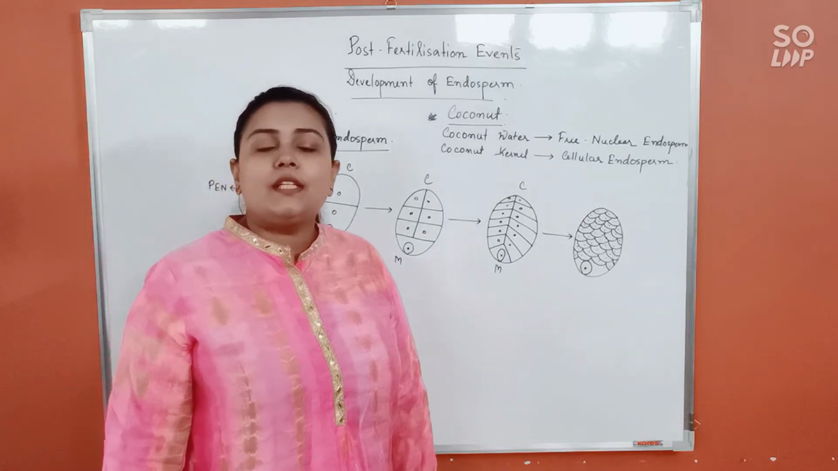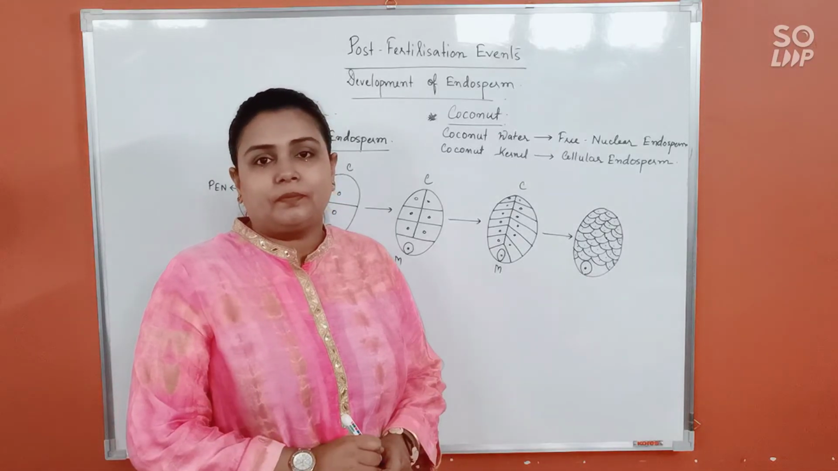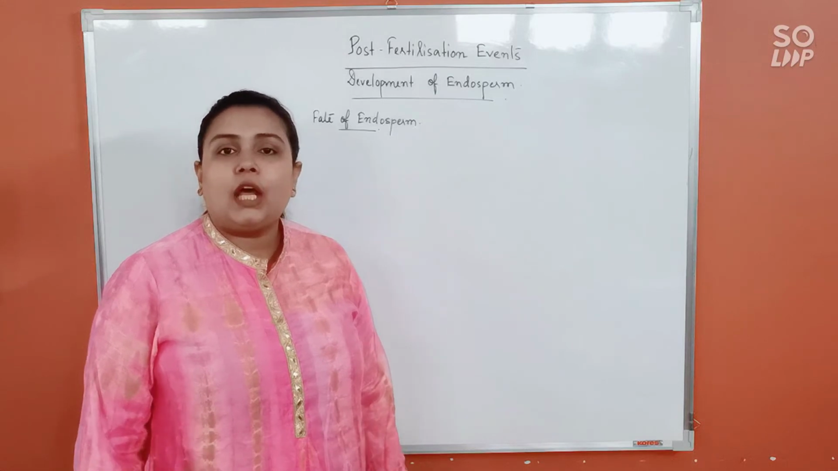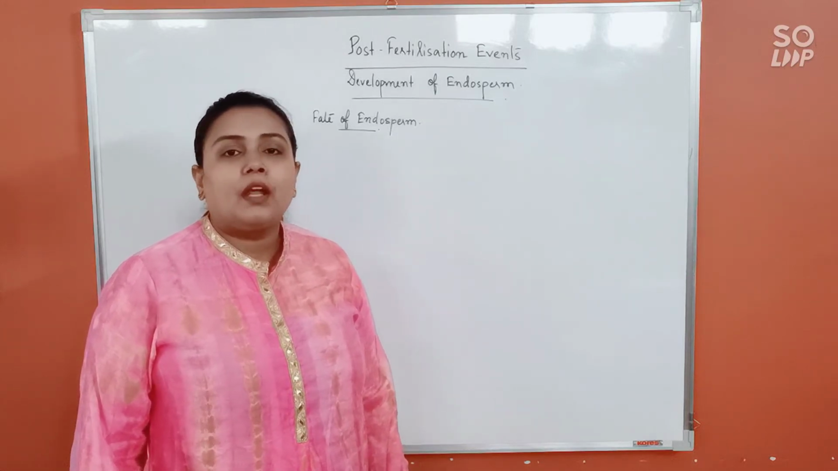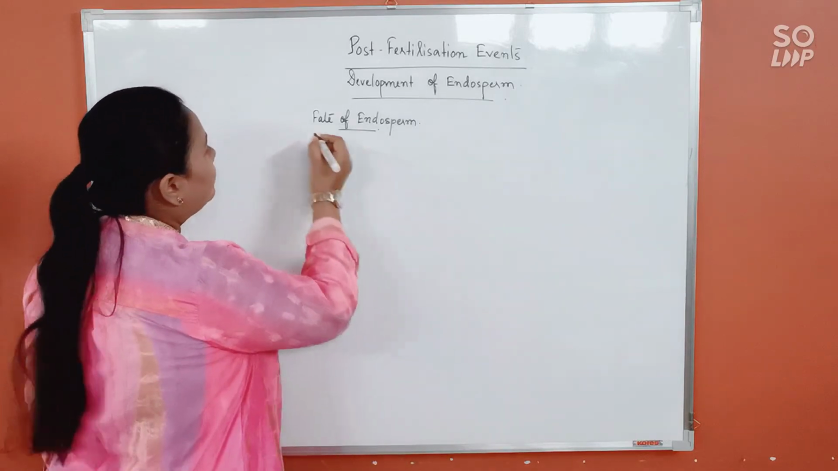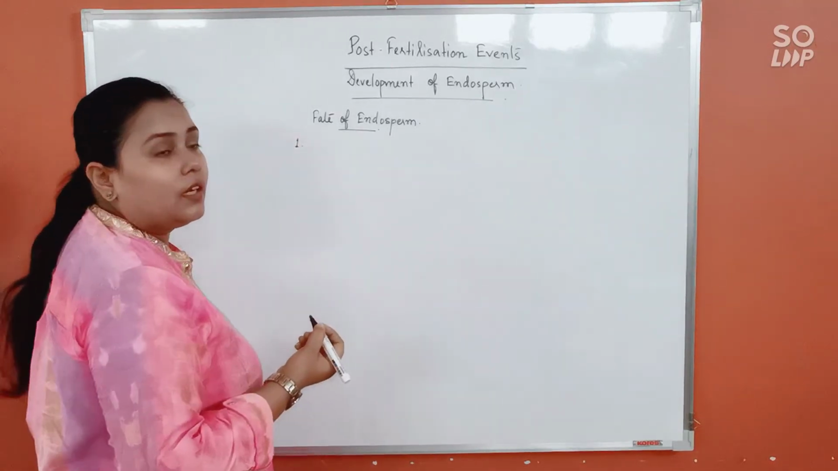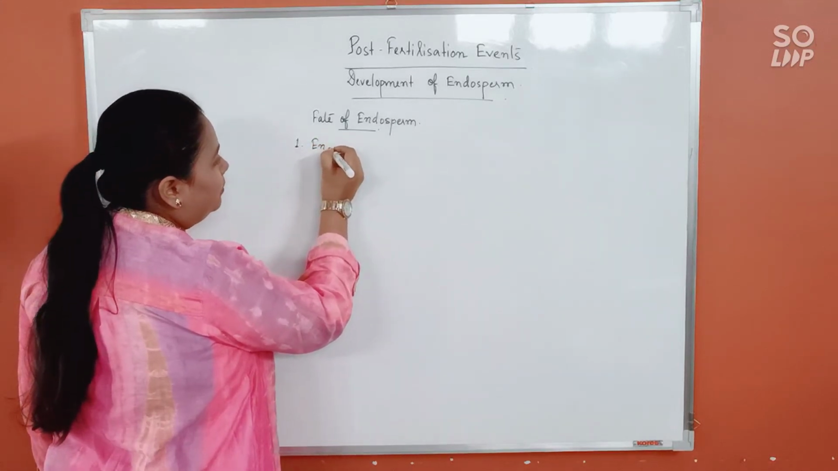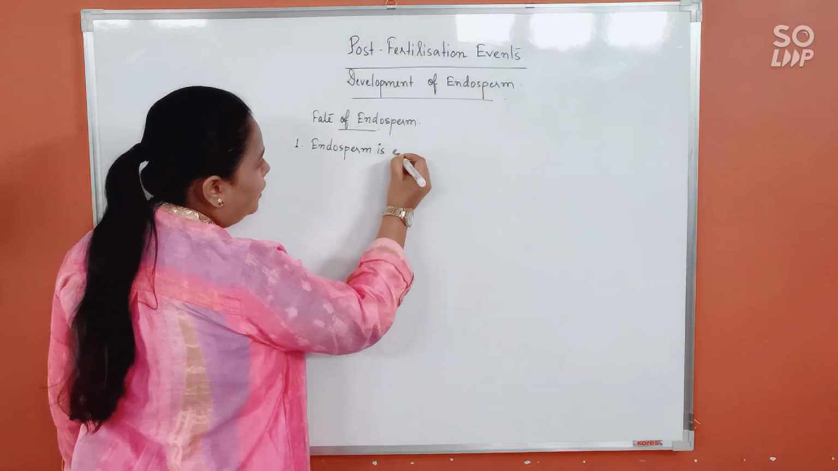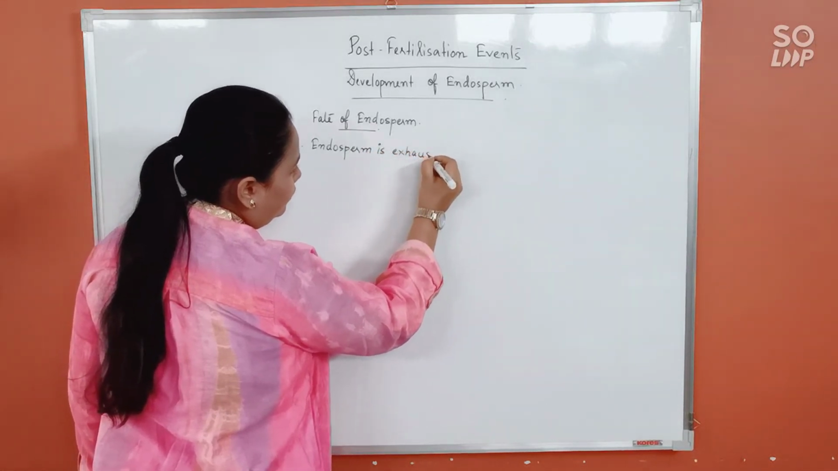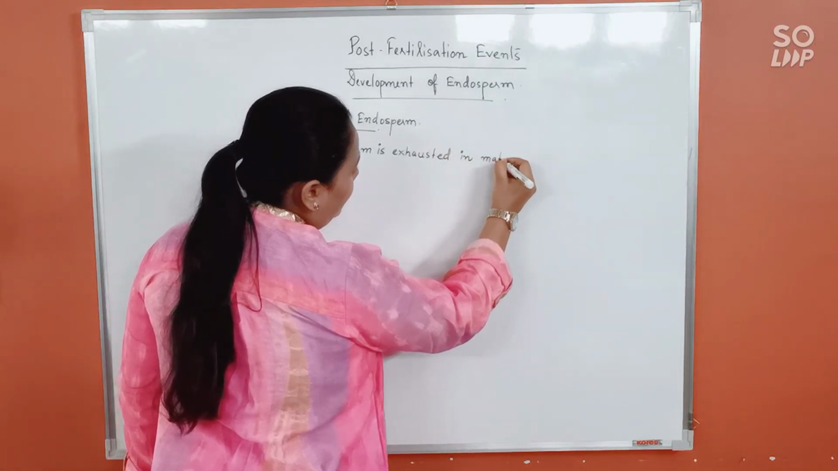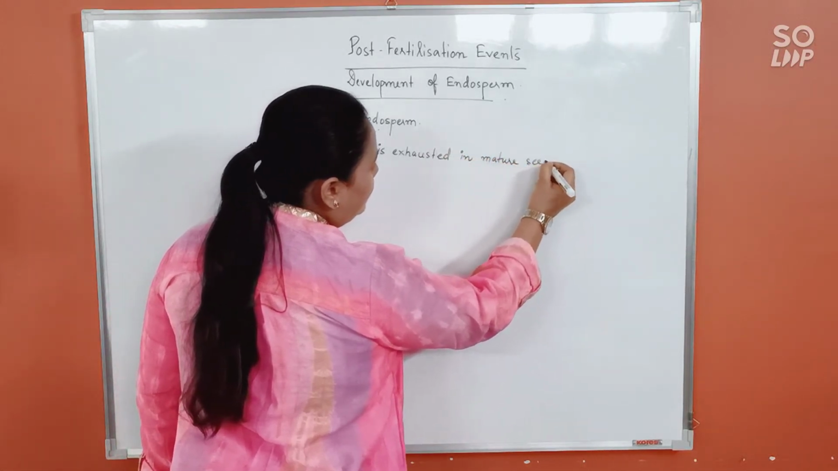Now let's see what is the fate of endosperm. Now you know very well that endosperm is meant for nourishing the embryo, isn't it? So in that case, that can give rise to two possibilities. First, endosperm is exhausted in mature seeds.